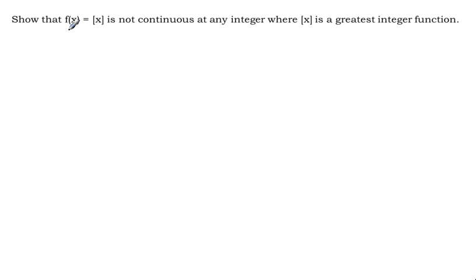Then what is the next question? Show that f of x equal to square bracket of x, not mod x, is not continuous at any integer, where the square bracket is the greatest integer function.